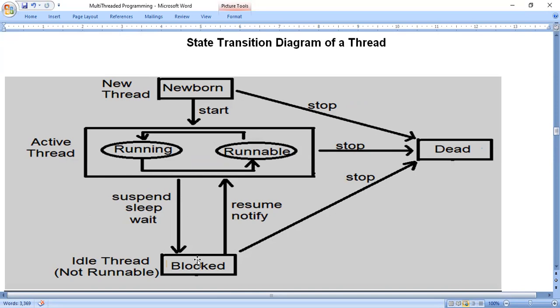When you move to the blocked state, it is not like terminated. It is not the meaning of dead state. There is a lot of difference between dead state and blocked state. Dead state means completely stopped working; it will not restart. But blocked state means it may restart at any time, or on a priority basis. When it restarts, we will not call the start method, but we can say it will come to the runnable state. Runnable state means ready to run.